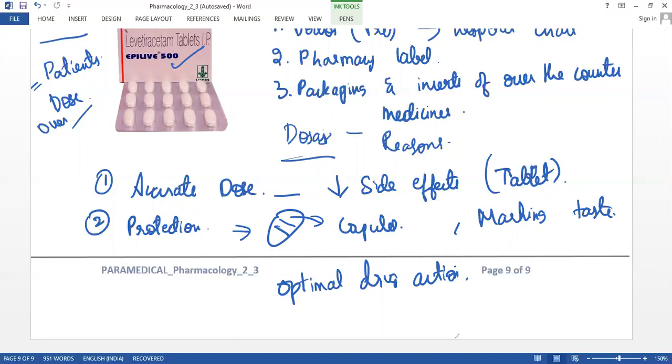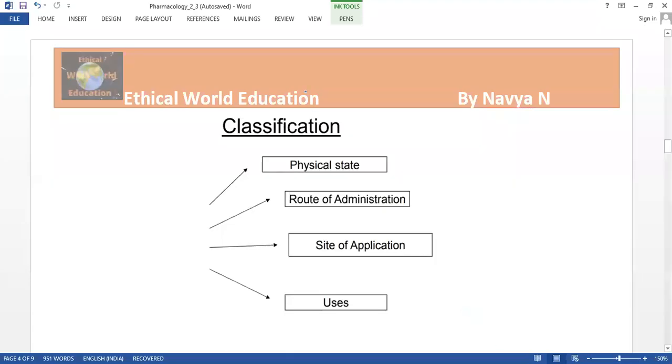And now let us know the classification of the drugs. Based on these categories, the drugs are classified. Based on the physical state, the tablets, the drugs, the medicines have been categorized.